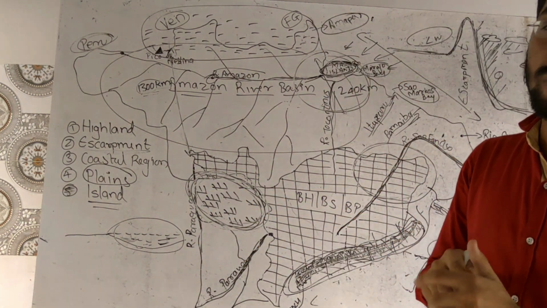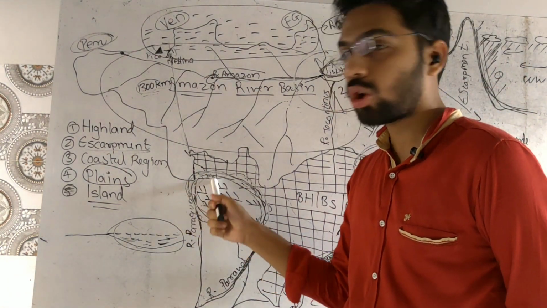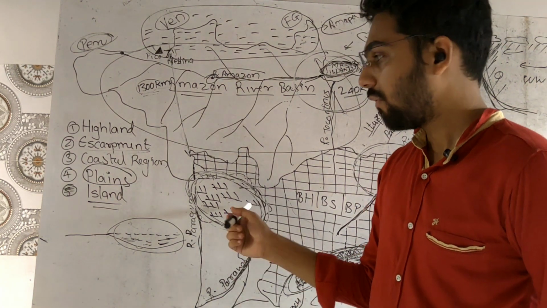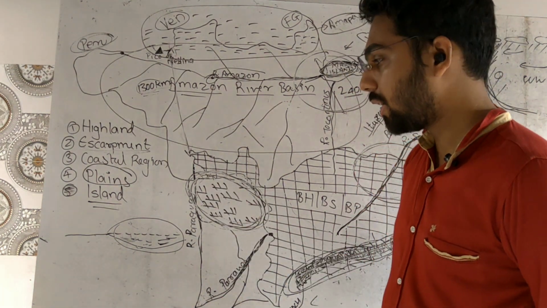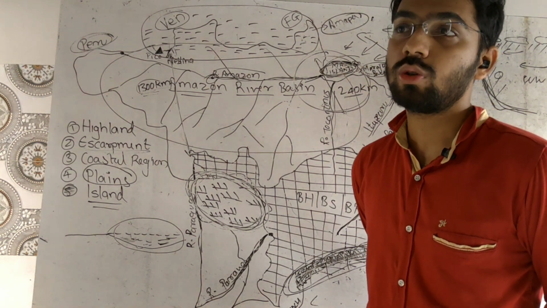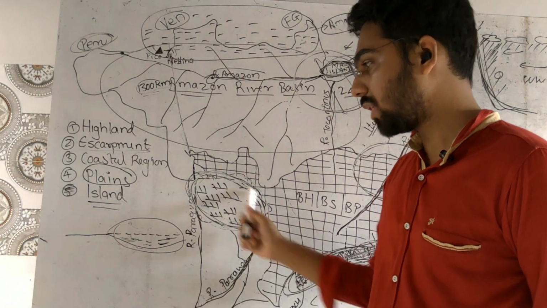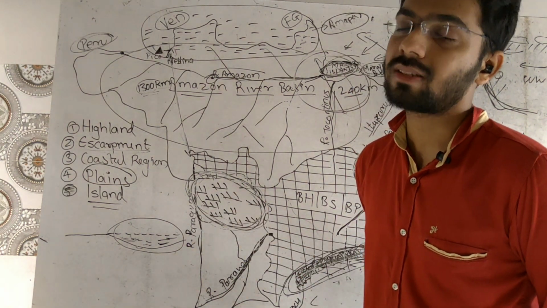Wetland is generally formed in this area, from Mato Grosso do Sul, and it is extending towards Argentina in the south. Wetland means what? A daldal ilaka in Hindi we say, and the wetland is very much characterized by the huge anacondas. Anacondas are also found in the Amazon River Basin as well as in the wetlands of Brazil, and are very much famous for being big snakes.